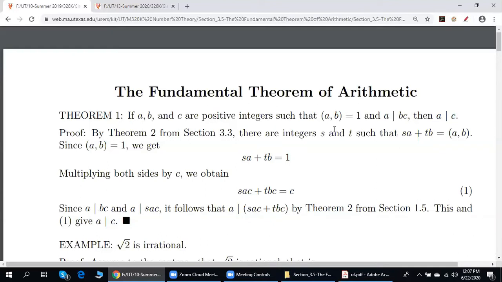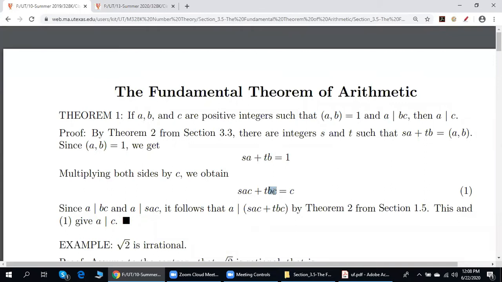Repeat once again. Step 1. The greatest common divisor is equal to 1. By theorem 2 from section 3.3, the greatest common divisor can be written as an integer linear combination of A and B. But the greatest common divisor is 1. So 1 can be written as an integer linear combination of A and B. Multiply both sides by C. Done. This term is divisible by A.